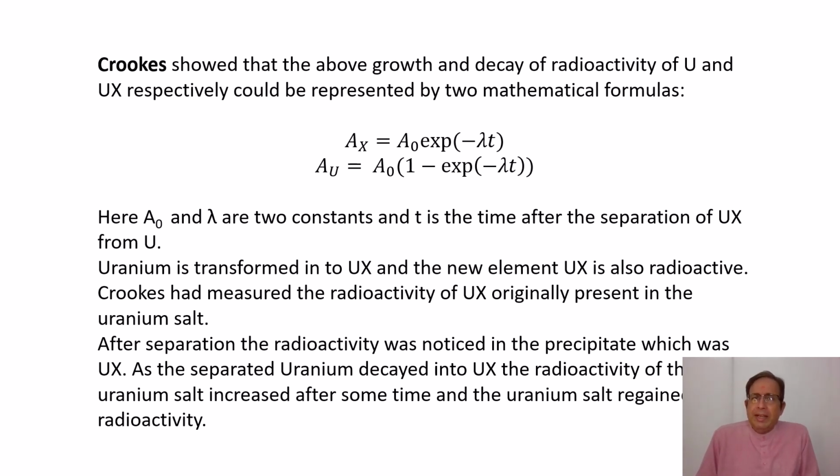Actually, U was emitting an alpha particle which was not penetrating that much, so it was easily absorbed, whereas UX was emitting beta rays which were highly penetrating and were not absorbed. So they showed up in the measurement of the device.